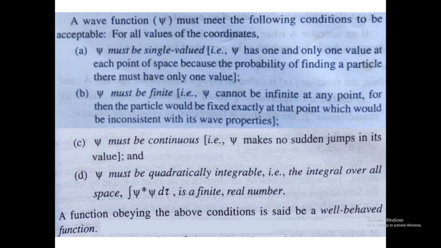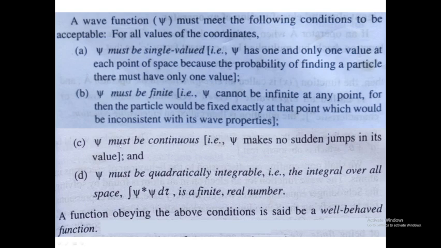Okay, and psi must be continuous. That means psi makes no sudden jumps in its values. Psi has different values, as we have already mentioned, that psi is just an amplitude function. So when we talk about the Schrodinger equation, we have taken the second derivative. So when you take the first derivative of the Schrodinger equation, if psi is not continuous, or is discontinuous, the probability of meeting the electron is very less. Okay, so if that is the case, psi must be continuous.